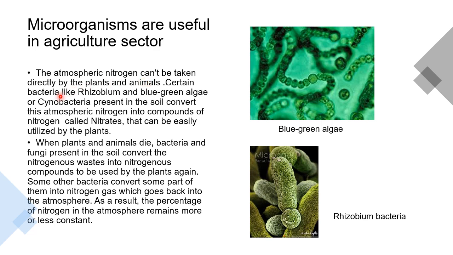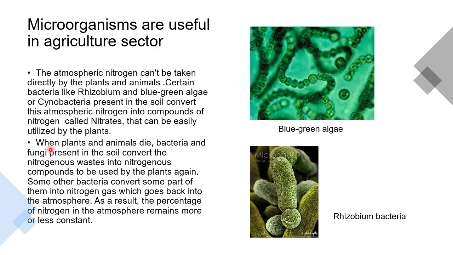So there are certain bacteria like rhizobium, as you can see on your right hand side, the image of rhizobium bacteria, as well as blue green algae. It is not an algae, but it's a bacteria. They are present in the soil, and they convert the atmospheric nitrogen into compounds of nitrogen which are called nitrates. And these nitrates are present in the soil, so that they can be easily utilized by the plants.